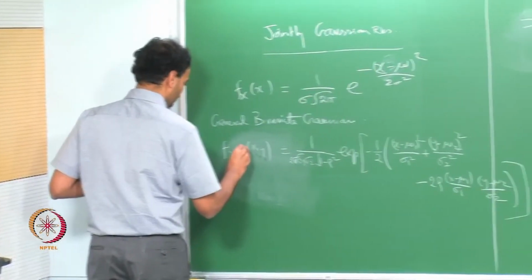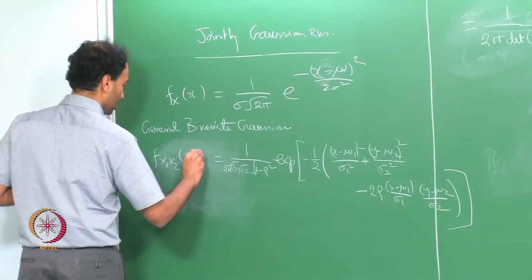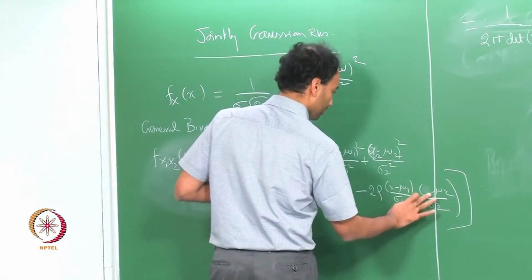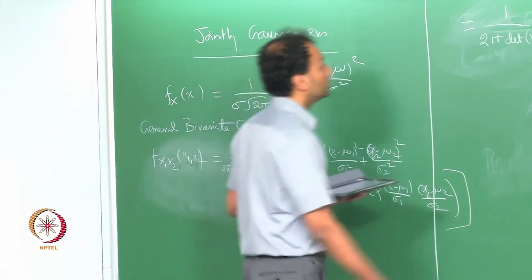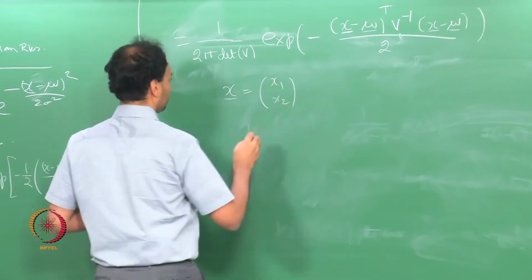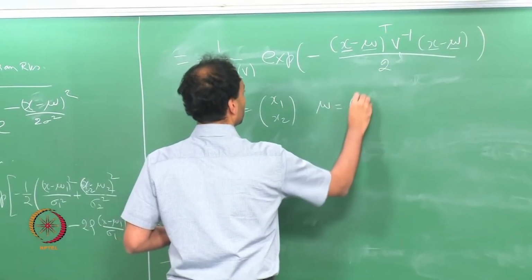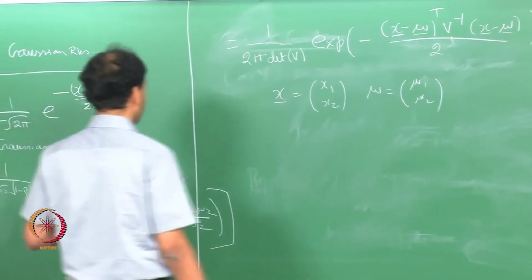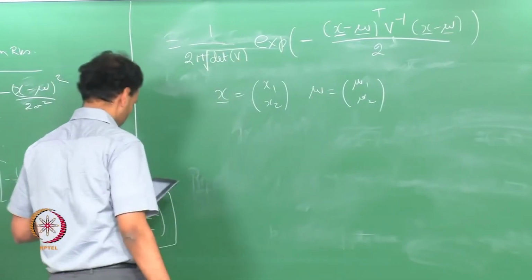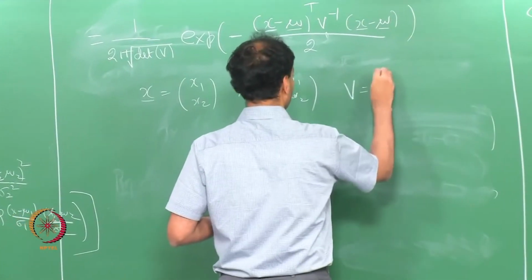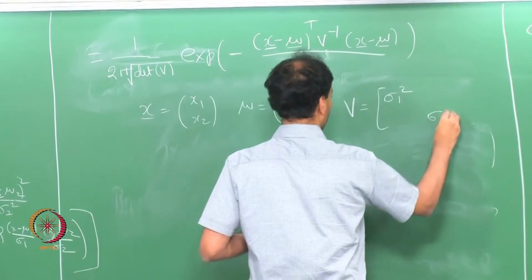where, actually let me call this f_X1X2 of x1 comma x2. So, wherever there is y, let me write x2. Okay. So, here my vector x is x1 x2 and my vector mu is mu1 mu2. There is a square root here, and V is sigma 1 squared, sigma 2 squared,